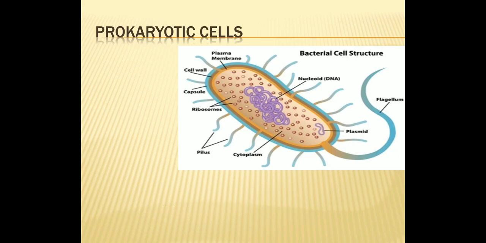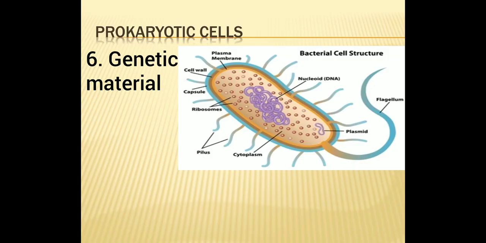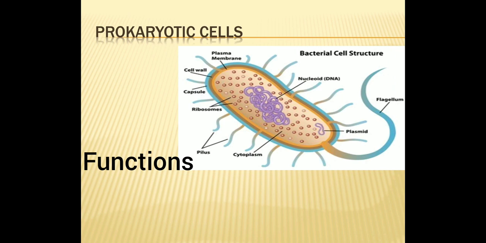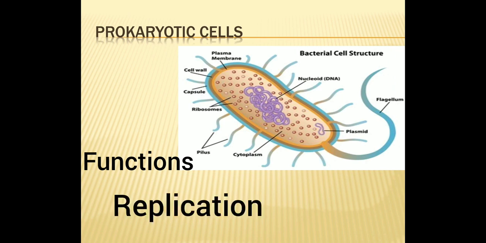The next part is genetic material. Genetic material in bacterium is a single chromosome made up of circular and coiled DNA. It remains attached to the mesosome. This DNA undergoes a very typical replication pattern called the theta model of replication. The DNA is not associated with histone protein. I already told you that DNA does not contain histone proteins. So the function of genetic material is that it helps in replication.